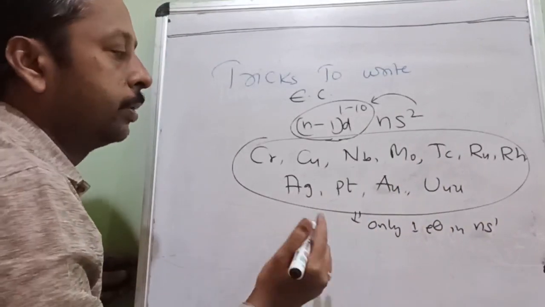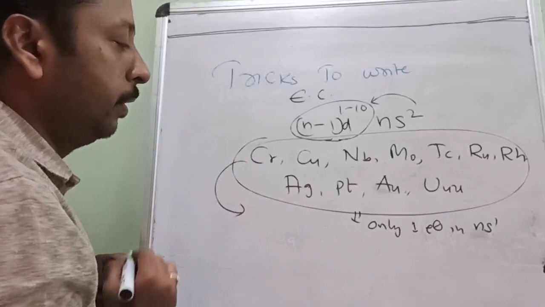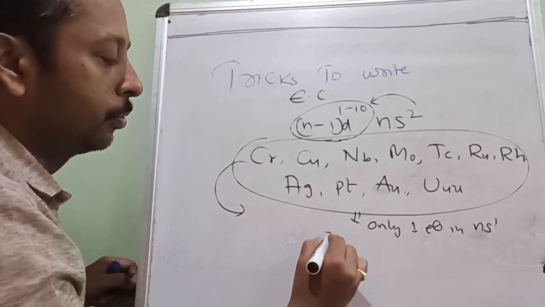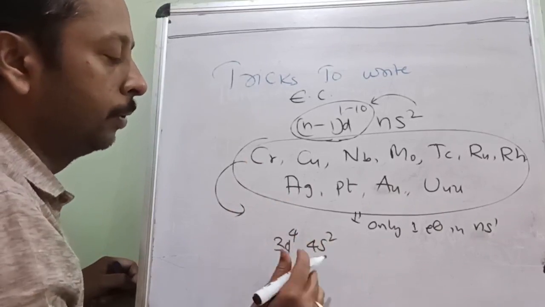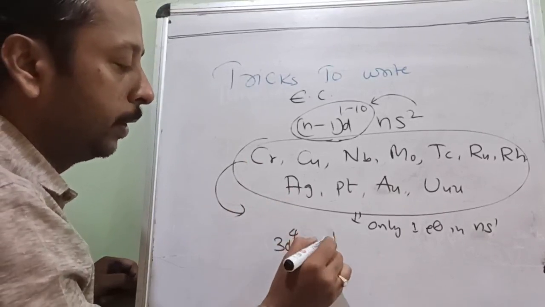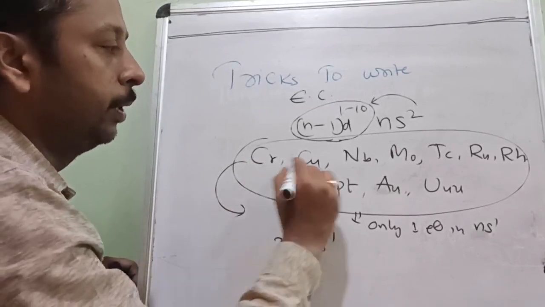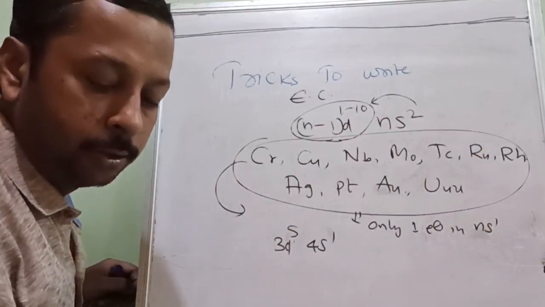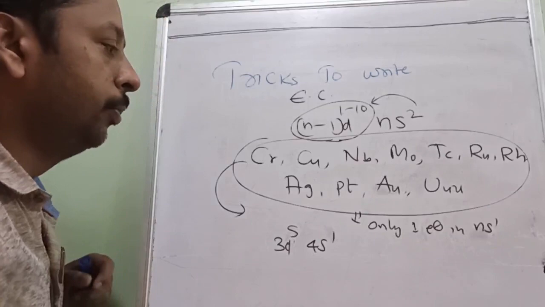Like, I will give you the easiest example, chromium. It is supposed to be 4s2 3d4. What you will write, you will erase one and add it here. Similarly, you will do it for everybody, and the rest of the electronic configuration you can do.